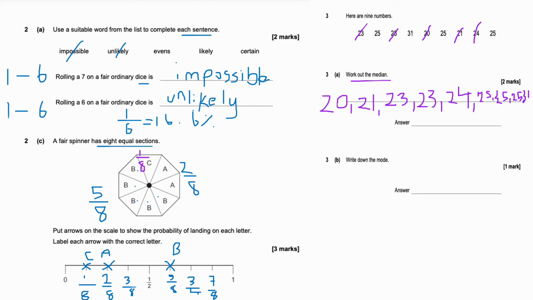Let's just be careful. It should actually be a 2 here. And then crossing it off now from either end. Oops, should be crossing off the 31 there. Then cross off 21. Then cross off the first 25. Then cross off 23, then cross off 25, then cross off 23. So the middle number is 24, guys.